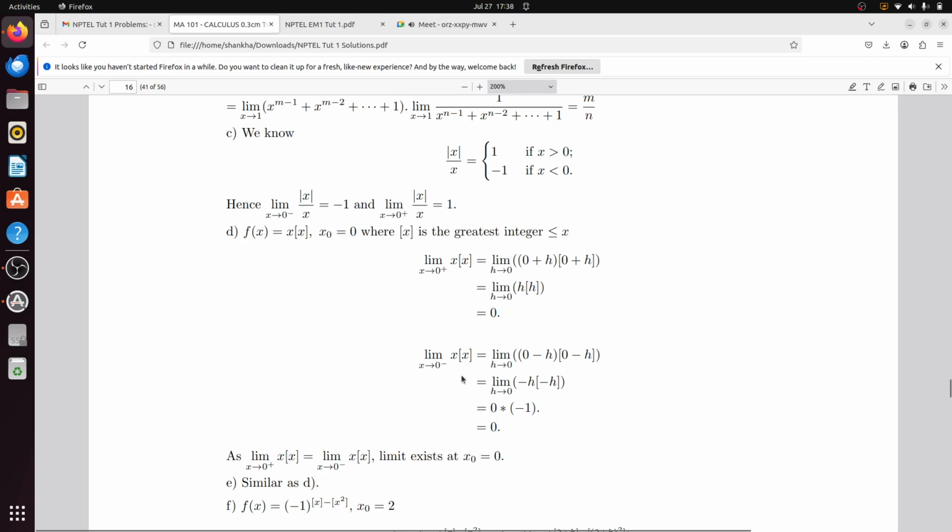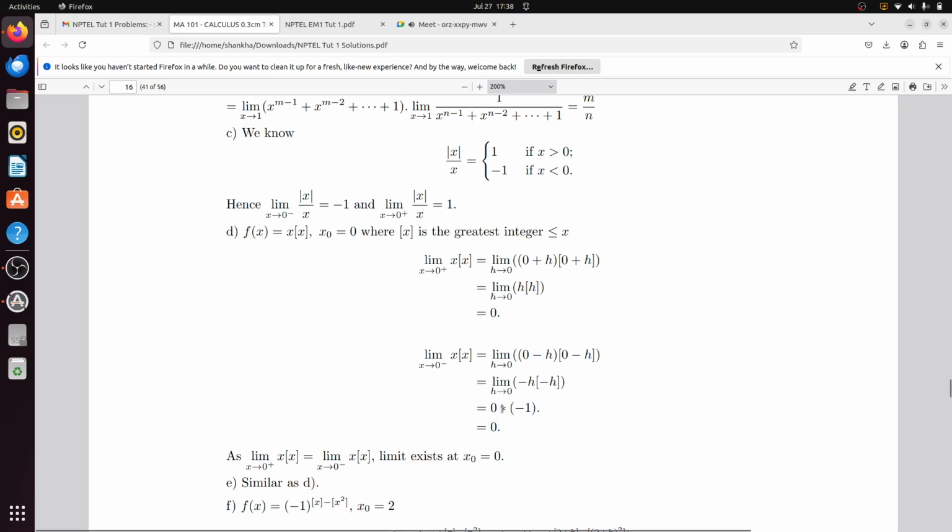Limit x tends to 0 minus of x box x: 0 minus h times box of 0 minus h, box of minus h. Now h is tending towards 0, so box of minus 0.something will be minus 1.